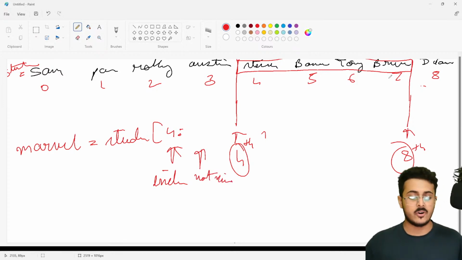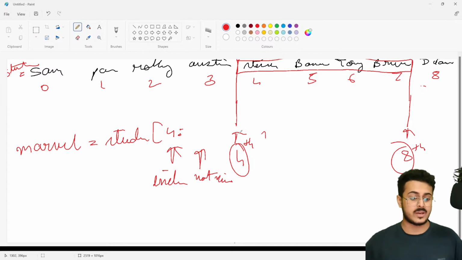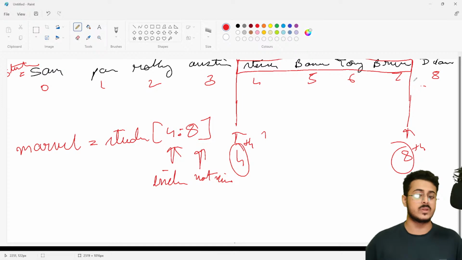So I want to include 7, I don't want to include 8. I want to go up till 8, but not include 8. I'm having 8 right over here, and that is how I'm able to get Steve, Banner, Tony, and Bruce. So these two numbers, please try to understand it, are the cuts that you have put up.